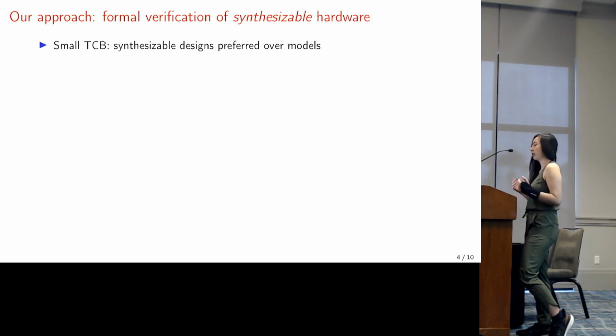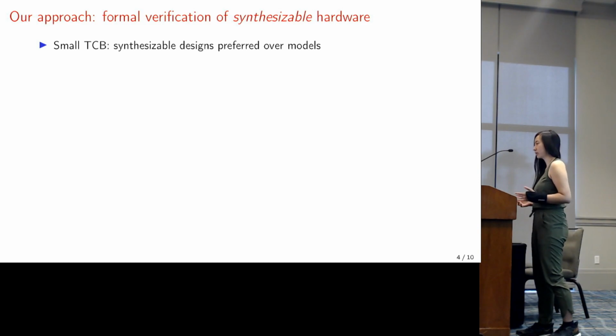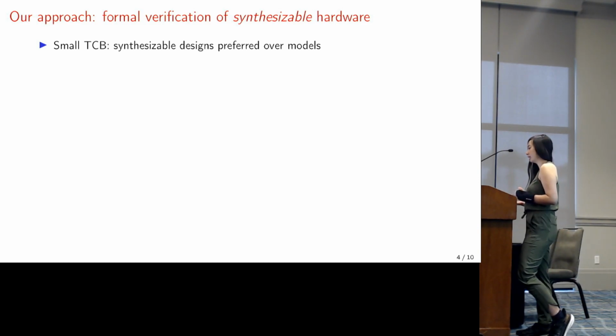Our pitch is that we should build confidence in mechanisms that eliminate microarchitectural leakages by formally ruling out timing side channels in real hardware and software. As a standard in the formal methods community, we value having a small TCB with end-to-end guarantees that are as far apart as possible. As such, we think it is valuable to do verification on real synthesizable designs as opposed to just verifying models. While we think that models are useful as intermediaries, mismatches between models and reality are common sources of vulnerability.